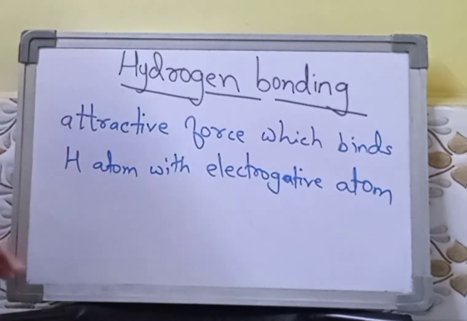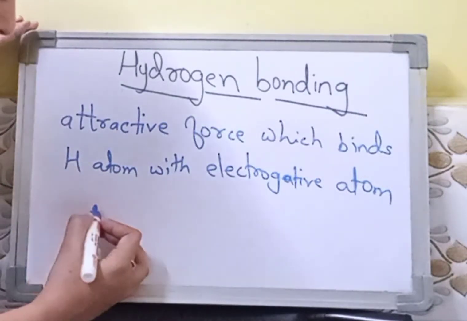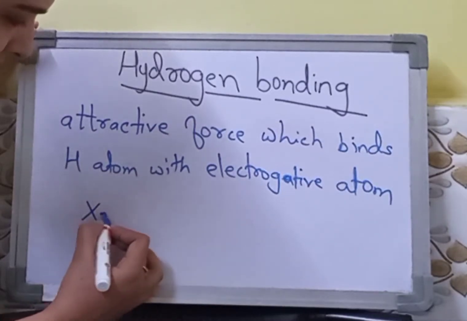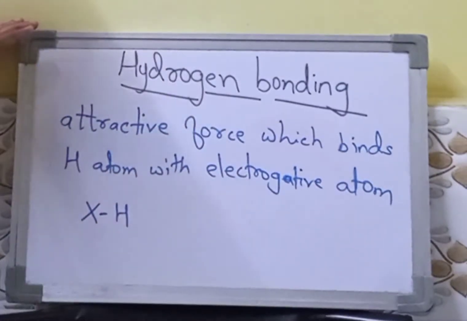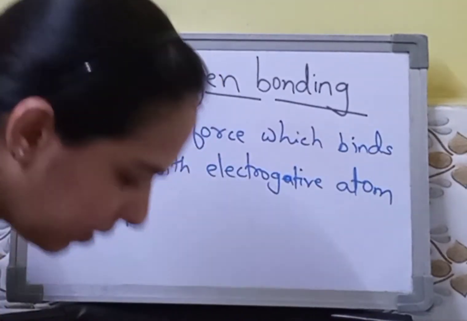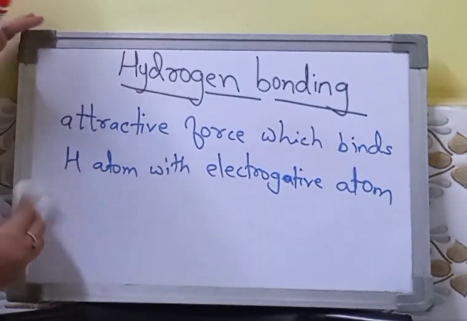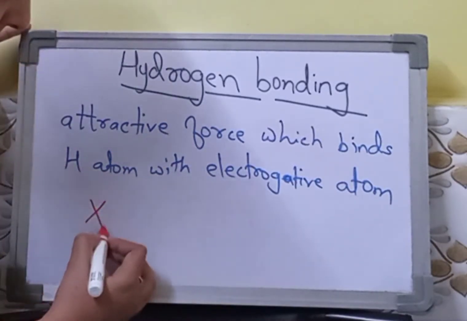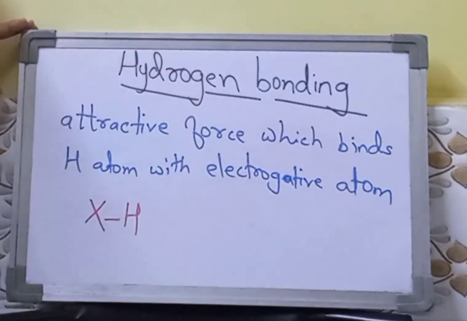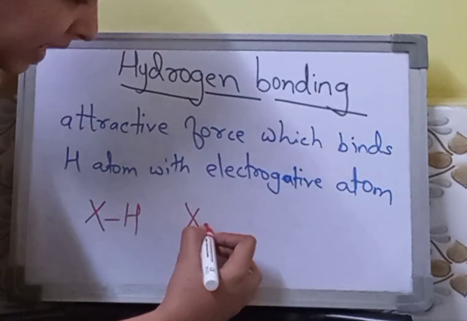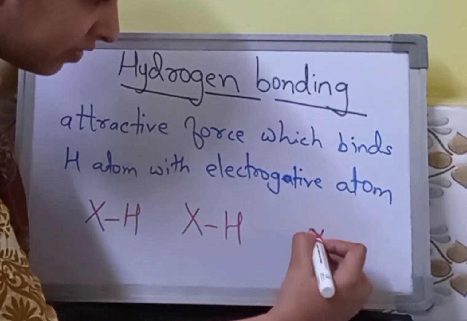Now the very common example, let's have a look here. Let's say you have something like this. Let me draw it with another pen. Let's say I have many molecules of XH.